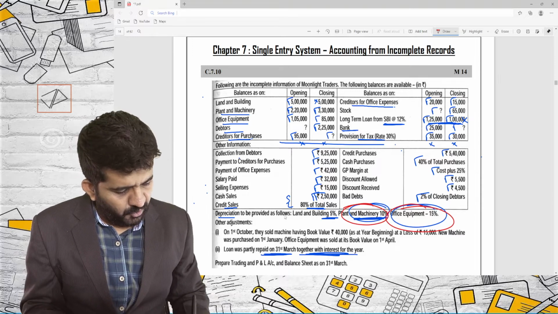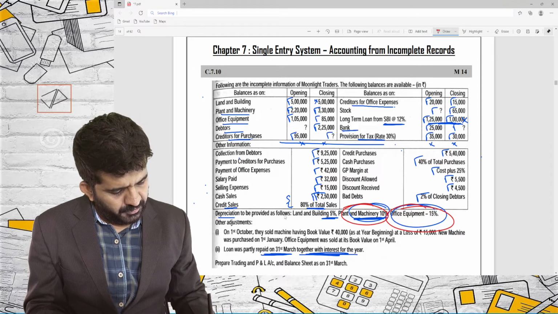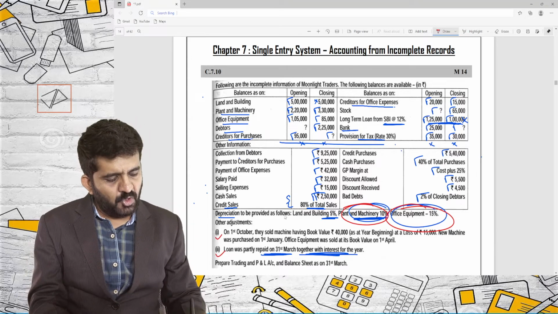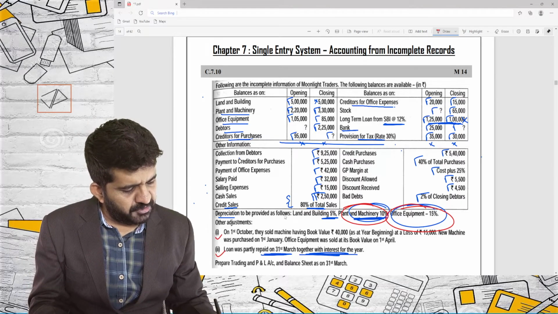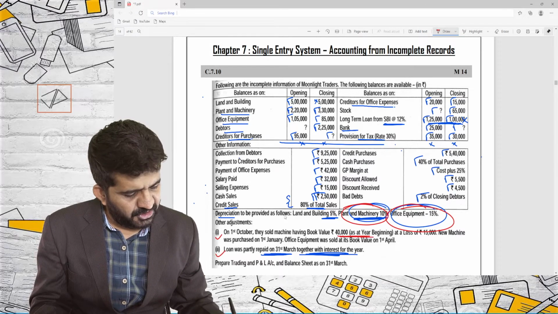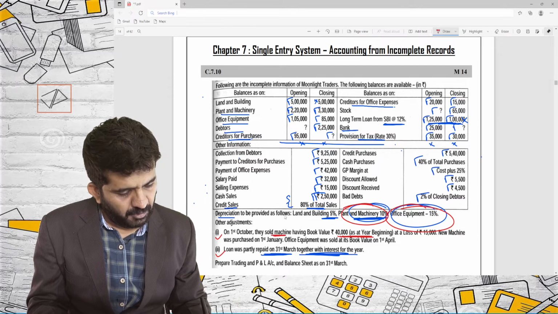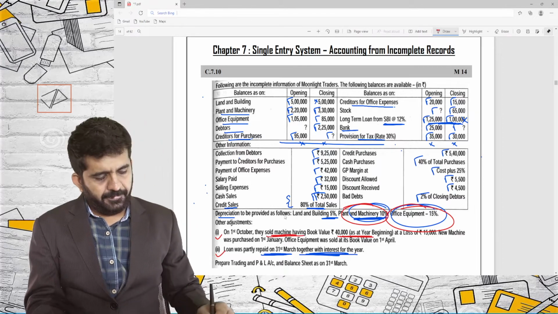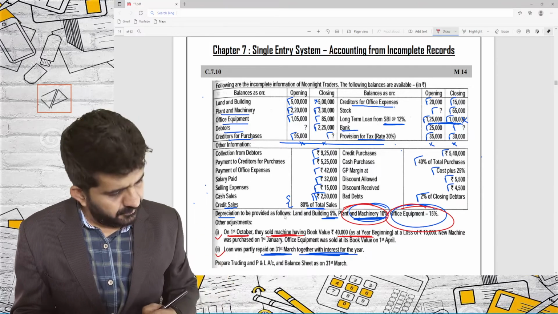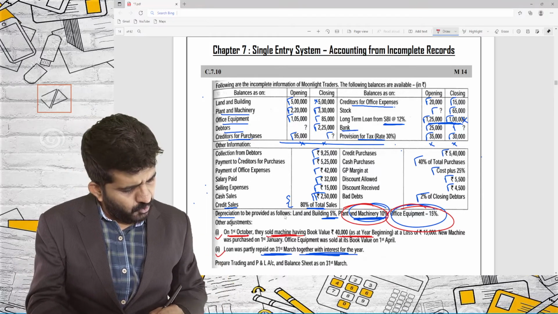Other adjustment. On 1st October, they sold. So the loan was repaid, we have already done that. So I think only this one adjustment is pending. On 1st October, they sold the machine having a book value of 40,000 as at the year beginning. So we are now talking about plant and machinery. It was sold on 1st October, that is half a year. Let me open a working note.